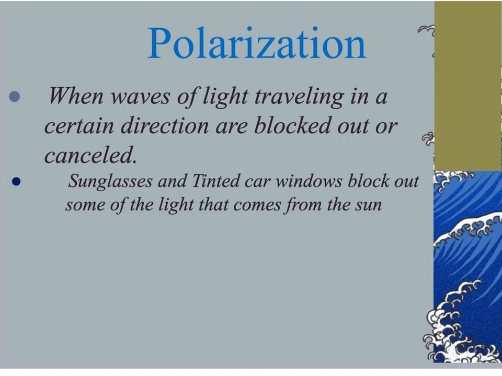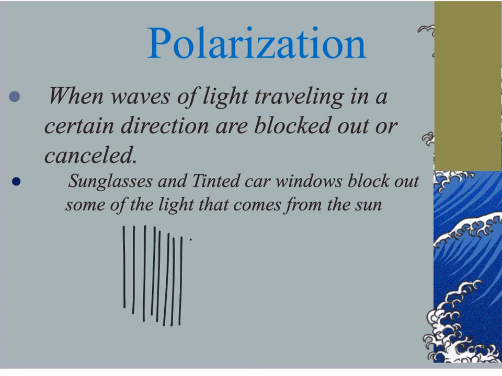So if I can create some kind of a material that can filter that, so if I have a material that is arranged like this, then all light that is traveling in an up and down manner will be able to pass through these little slits.